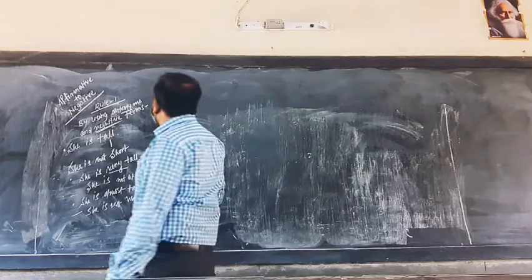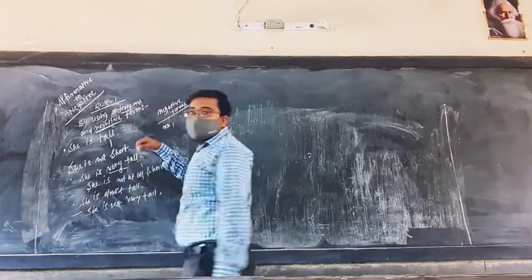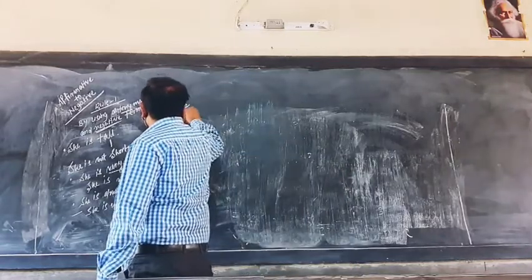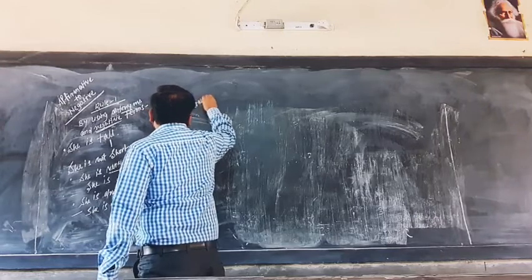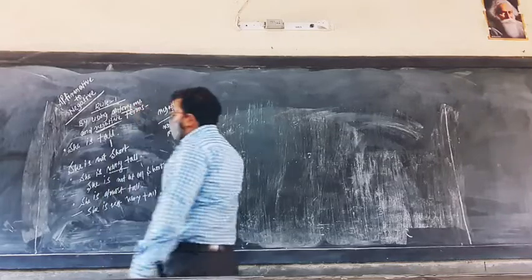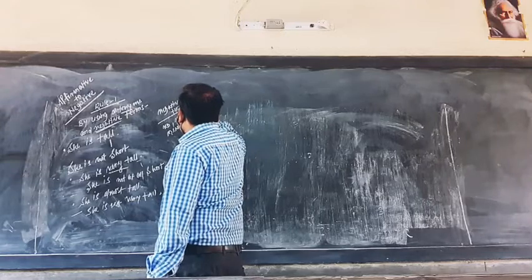So what are the negative terms? No, then not, obviously not at all, then never.